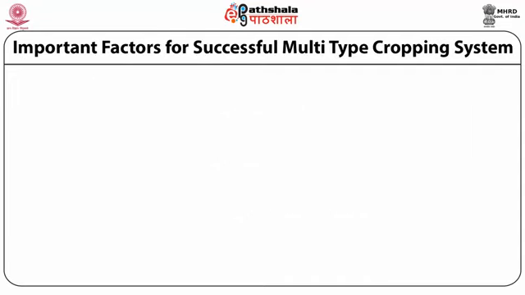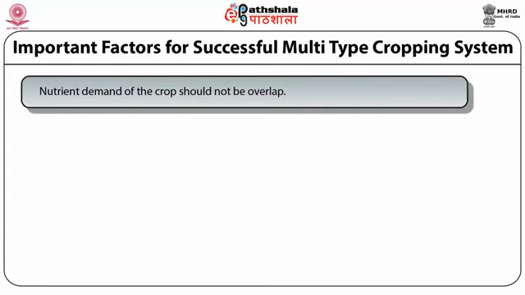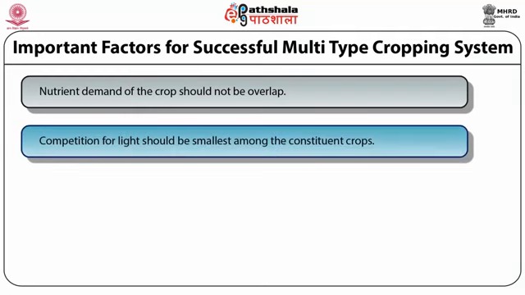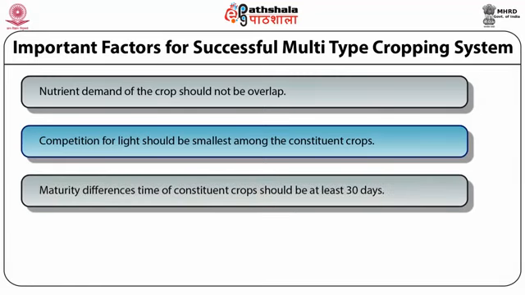We will focus on the importance of this multiple cropping system, that is, in what way it is important for the farmer. This system maintains the nutrient demand, that is, the nutrient demand of the crops should not overlap. Competition for light should be smallest among the different crops. In this type of system, we have to keep focus that the maturity time of the different crops should be at least 30 days apart.